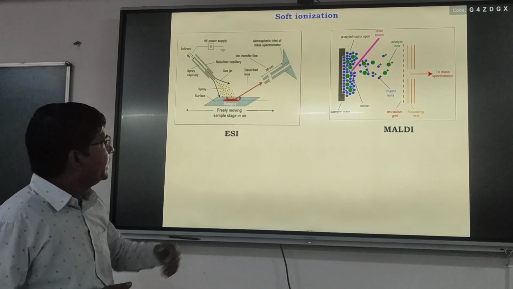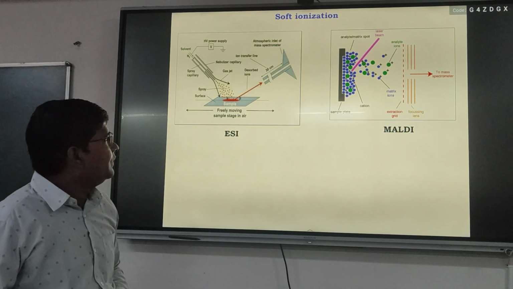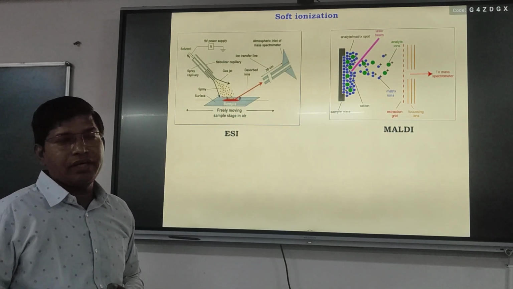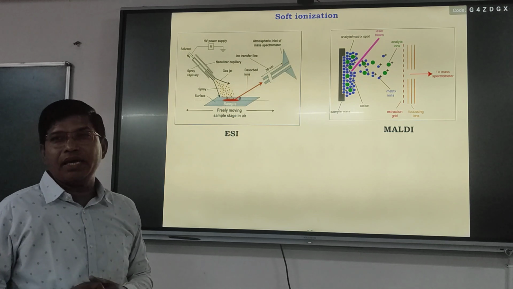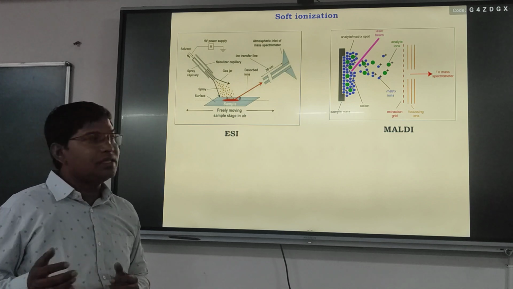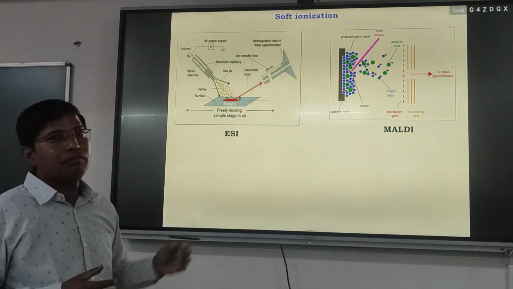And in MALDI, generally we will use some matrix like 2-hydroxybenzoic acid DHB or CHCA, cyanohydroxycinnamic acid, and we will mix the matrix with the molecules.